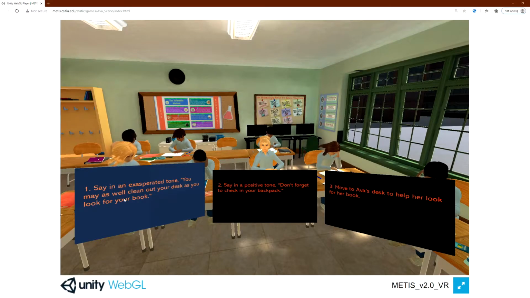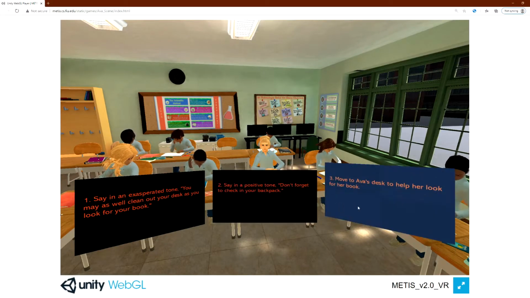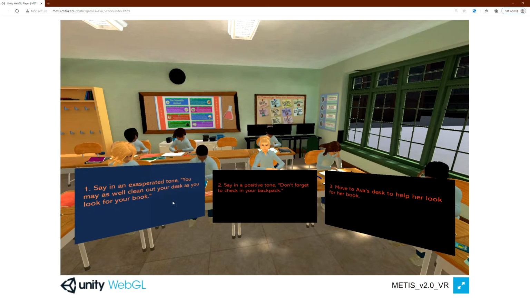Let's see, you may as well clean up your desk. Don't forget to check your backpack, or move to Ava's desk to help her look for a book. I'm going to tell her that she should clean out her desk to find her book.